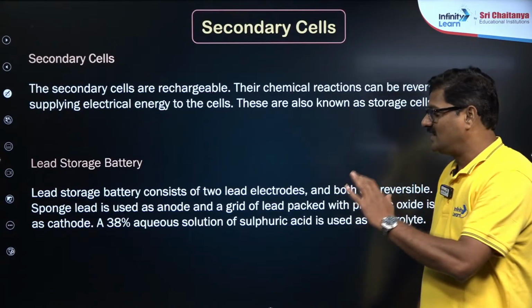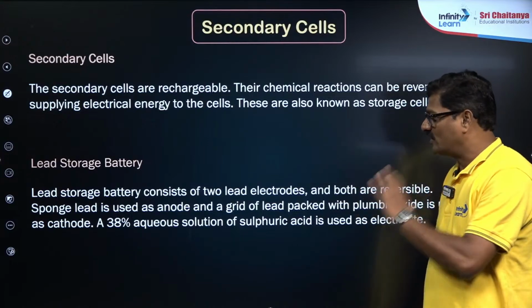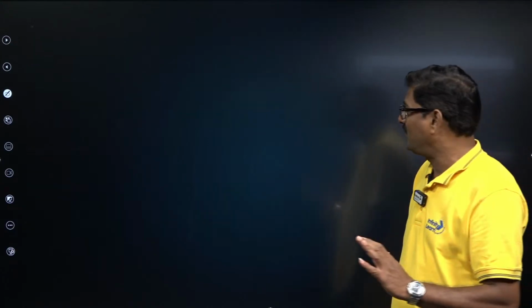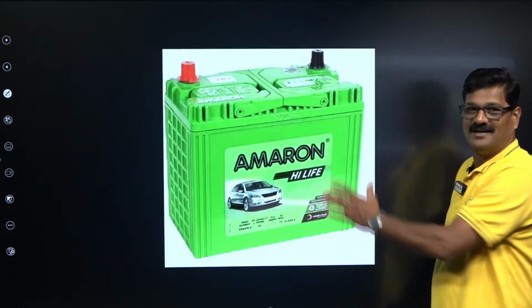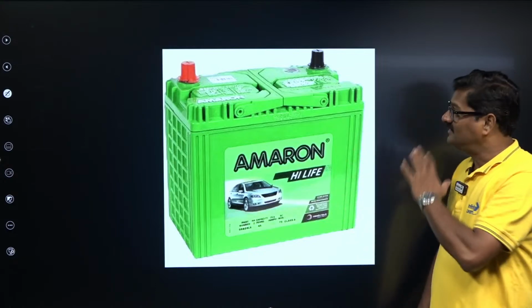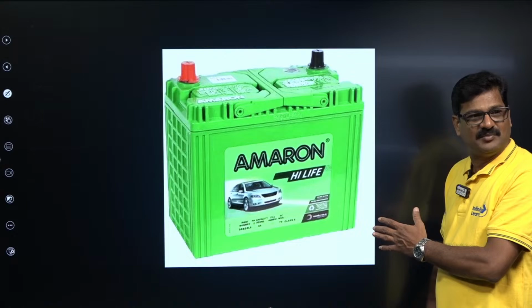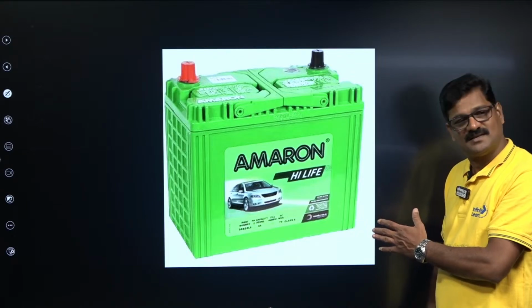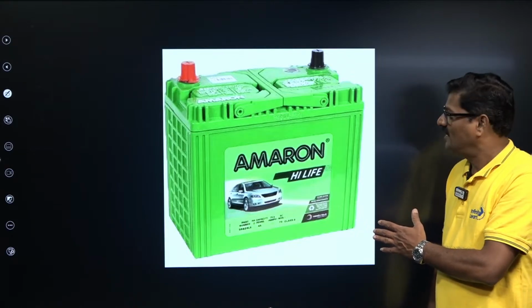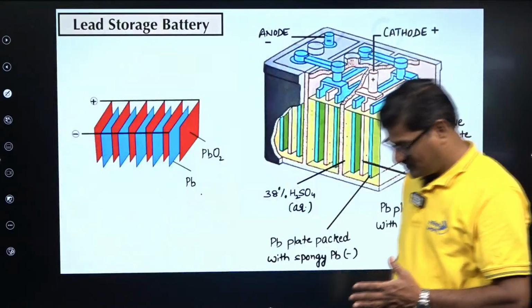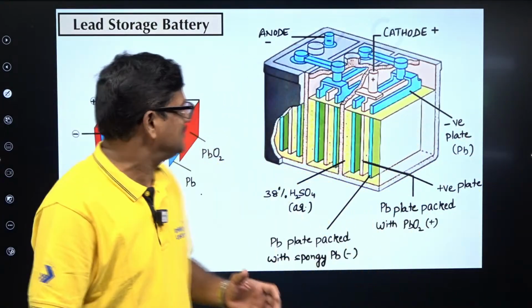So this is a lead accumulator or lead storage battery. This is the battery we use in the car, in the inverter, in the scooter, in the motorbike. Can we write the primary cells in the important for NEET? Yes, of course. Yes, it is, Uday. And what are the reactions that are taking place in this reaction?